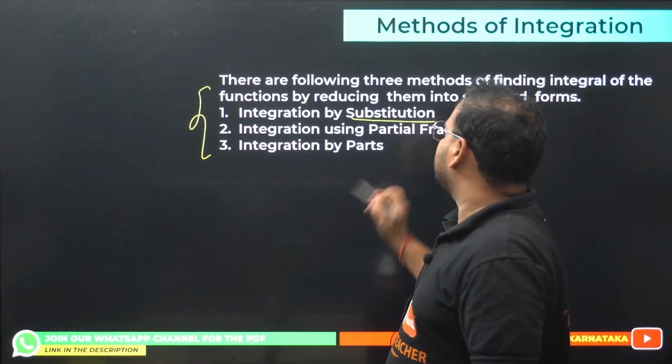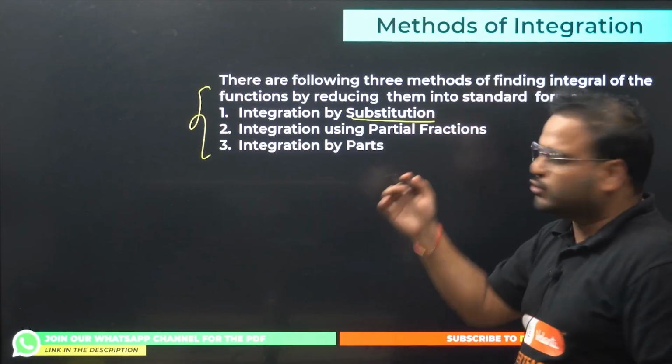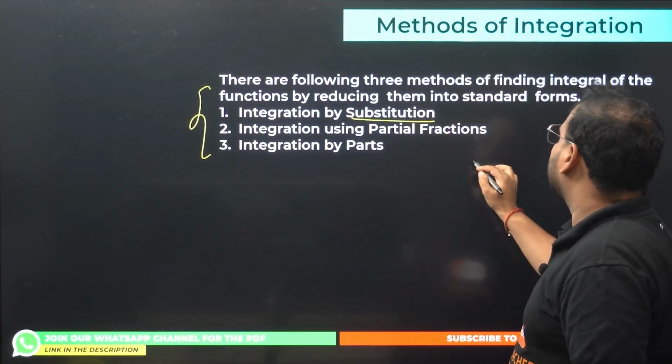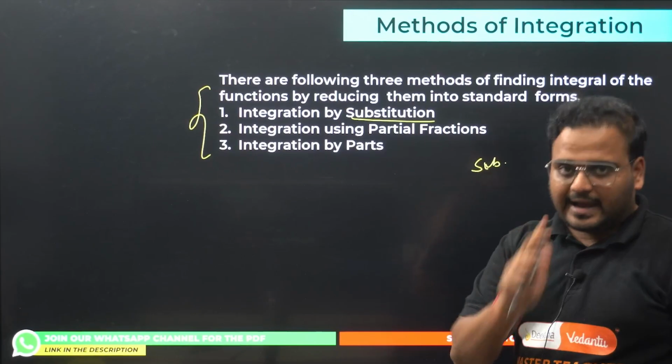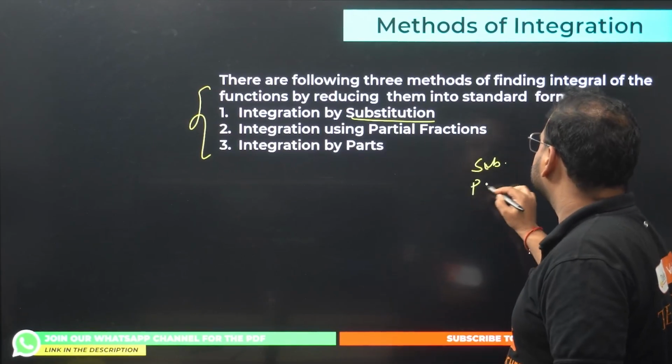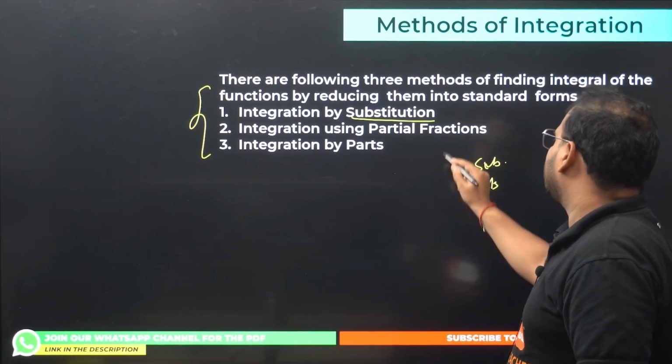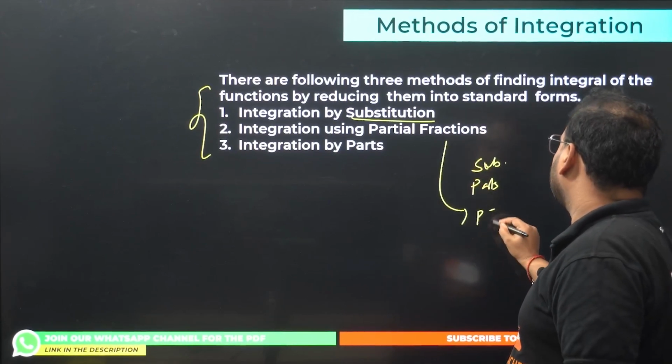Of course, if I have to choose the priority level, the highest priority will be given to the substitution method. Substitution method will have the highest priority. Second goes to by parts. And of course this will be the last: partial fraction will be the last priority.